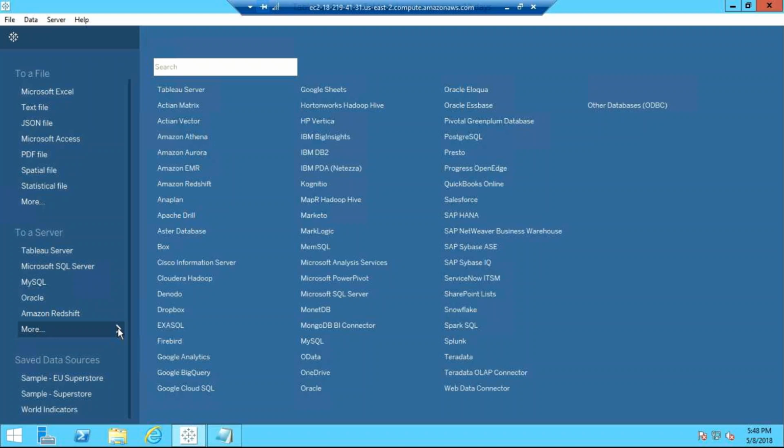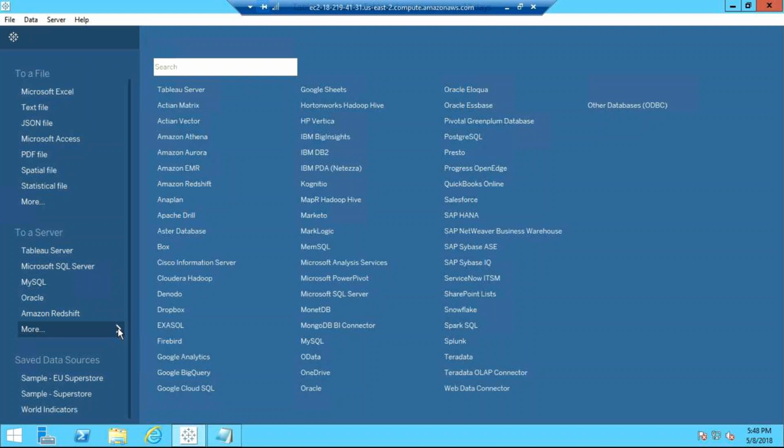To a file means anything which is there in your local machine. It can be your computer, or it can be your network drives. I hope you are aware of network drives. When you work in your office environment, you must be having some extra drives, shared drives and things like that.